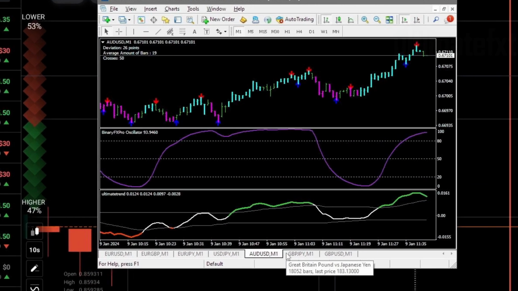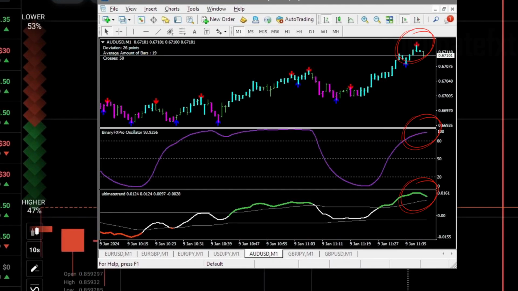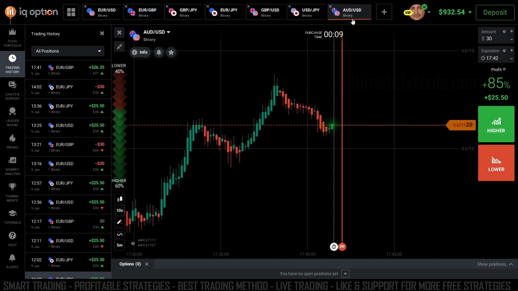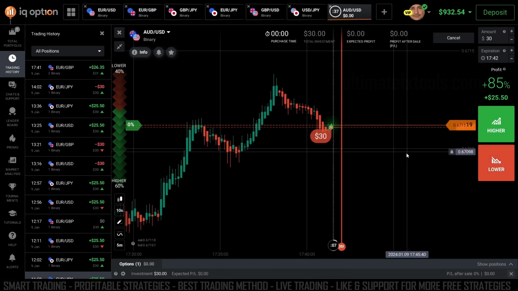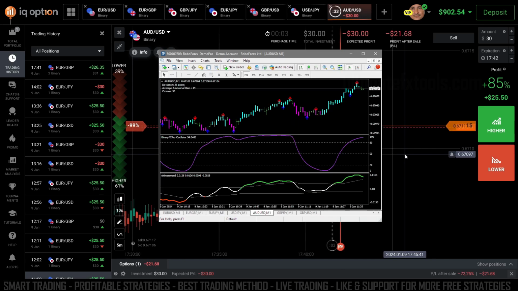A good charting position here to trade, with all of our indicators meeting our trading requirements. Let's go trade lower on this. It will need patience to get a good charting position. Best to deal with multiple currencies.